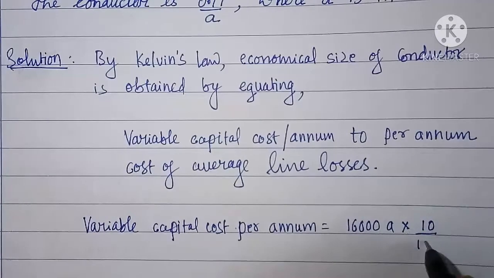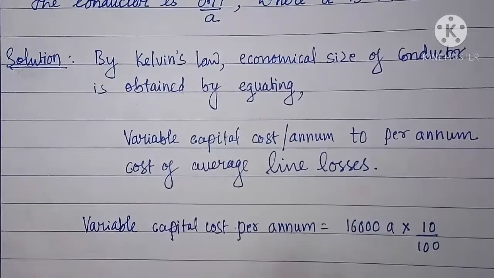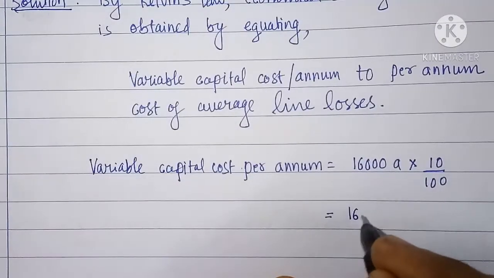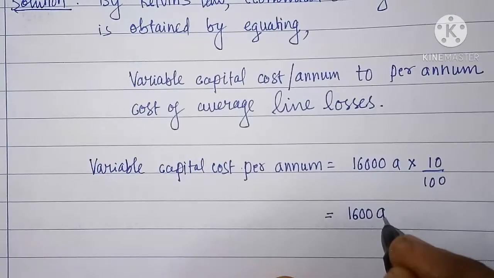So 10 divided by 100. This becomes equal to 1600 A.